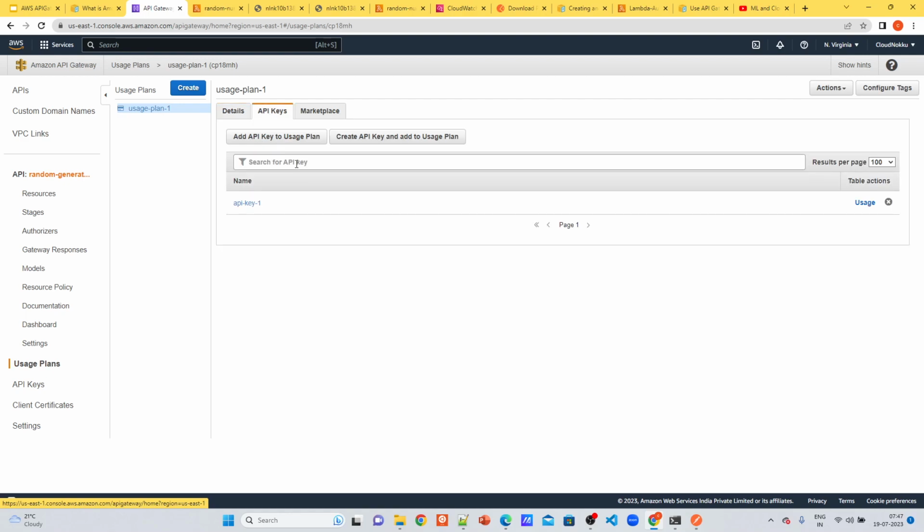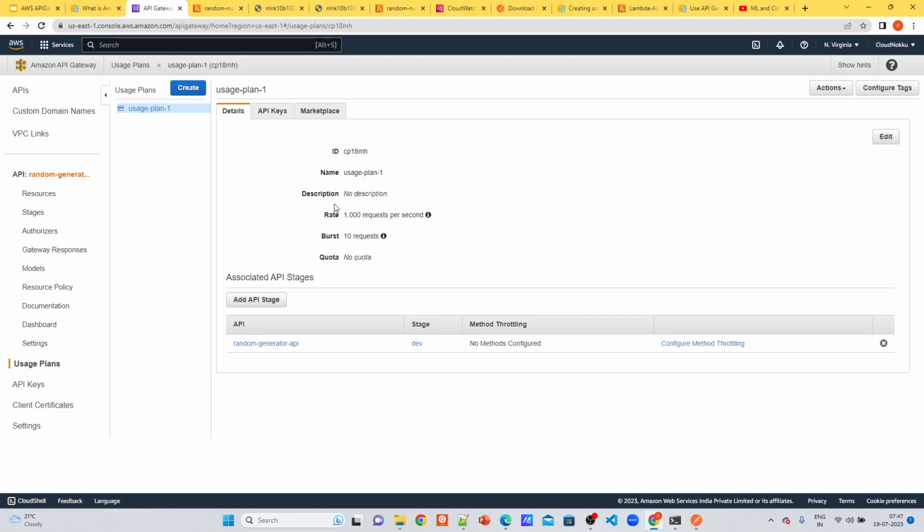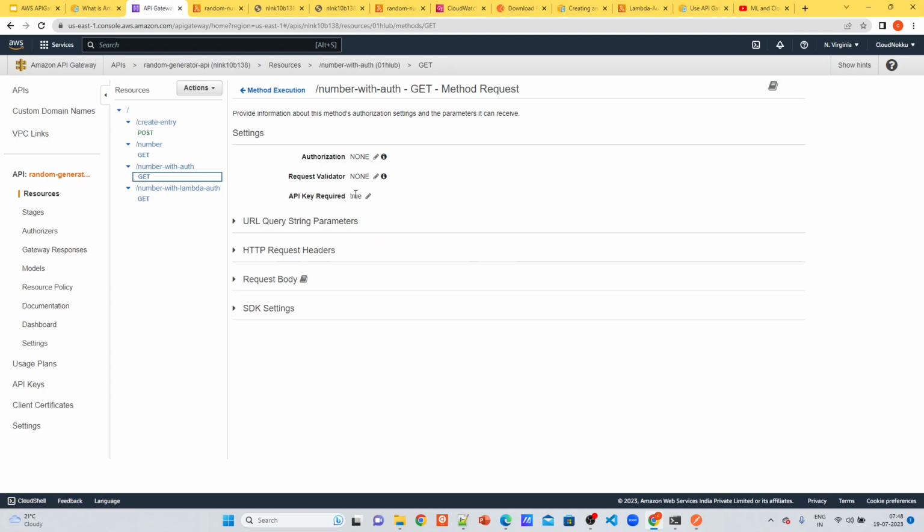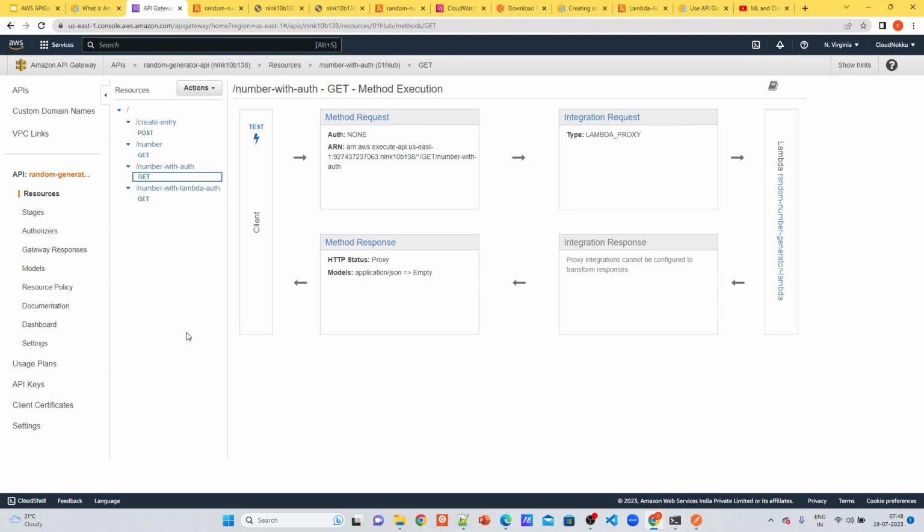random generator API or API dev stage, with this API key one which we have created. So this is the usage plan. You need to create these two things, which I will be showing in a few minutes when I create them from scratch. So this is how you create a usage plan and API key, and make the method request API key required equal to true, and just deploy it.